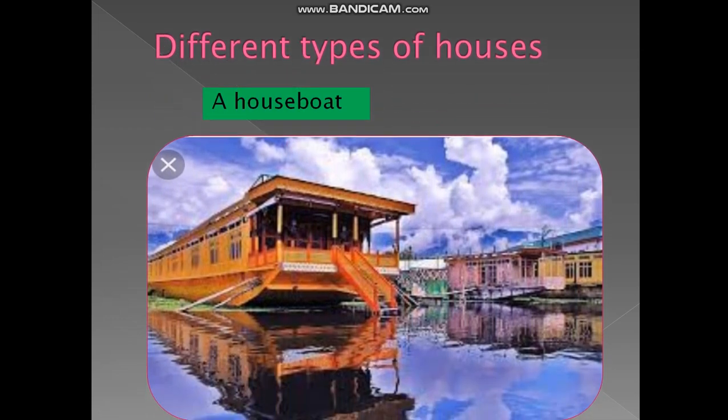Next, what are the different types of houses you can see? First one, houseboat. Where can we see the houseboat? Example, Kashmir and Kerala. Most of the people there live in a houseboat. It is very good, children, because it floats on the water. It is very beautiful. It does not stay in only one place. It will move. In that house we can see all the facilities like a bedroom, kitchen, balcony, everything, and it is very beautiful also.